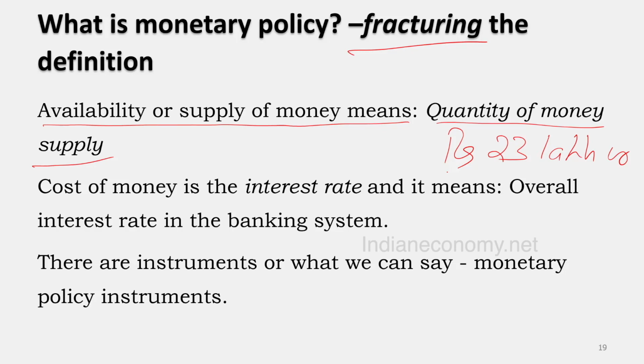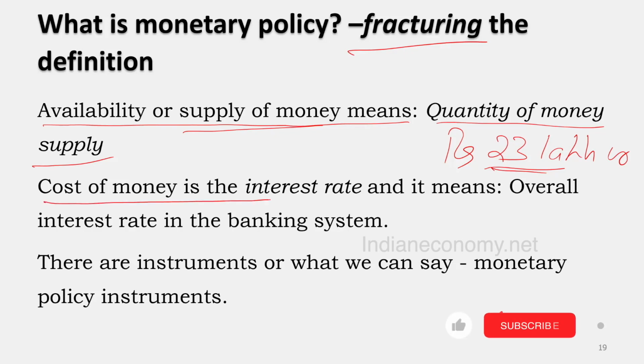That is what we mean by supply of money. We can also mean narrow money as well as broad money, but we are just considering currency in circulation. That indicates the availability or supply of money that we saw in the definition previously.